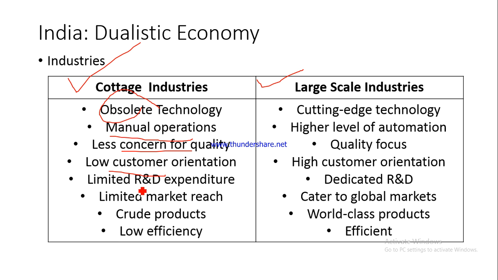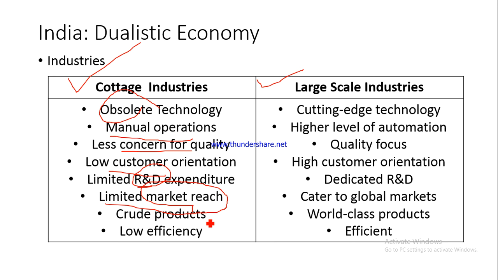Limited R&D expenditure. They also do not spend a lot in research and development. And because they are not able to spend in research and development, it is difficult for them to improve the quality of their product or improve the quality of their processes. Again, they do not go for market research and the customer orientation is low. So naturally, they are also not able to gain a lot of share in the market. So they are not able to reach a wider market. Many a times they do not know how to distribute their products to the market. I hope you are able to understand these terminologies.